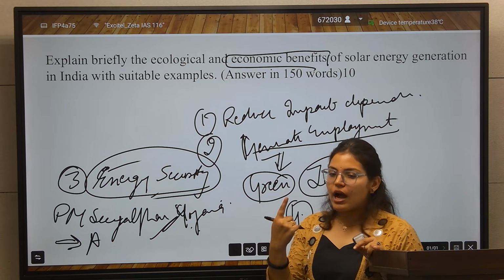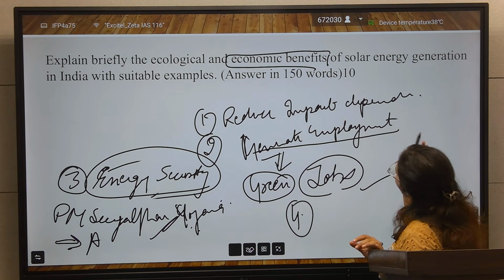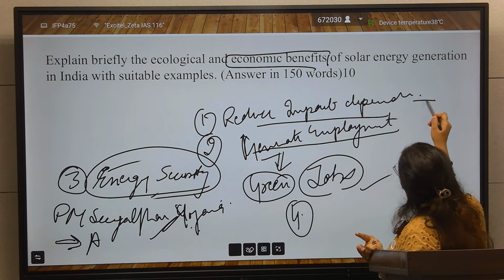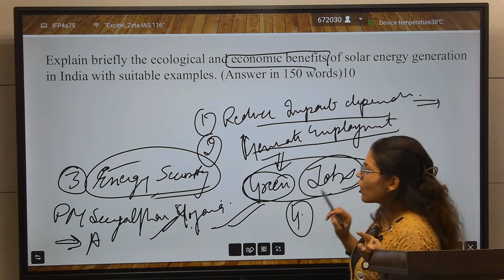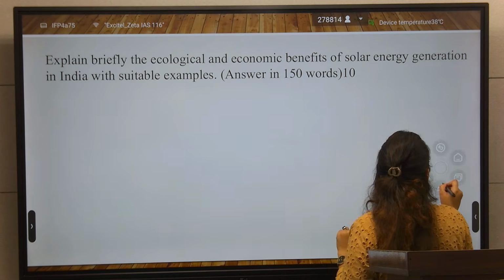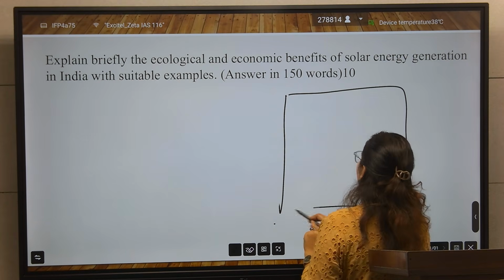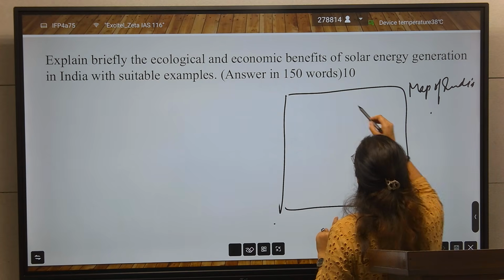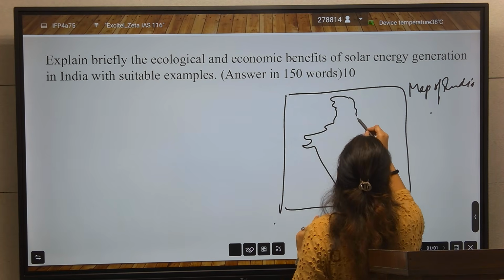How will you make your answer more attractive or more presentable? First, give examples, like connecting with green jobs and connecting with government schemes. After that, make a map of India, and here you will highlight the major solar power plants.